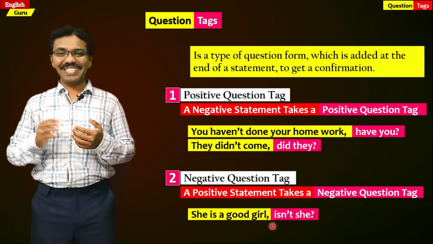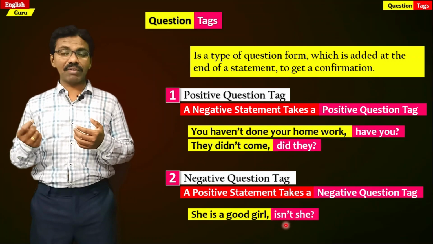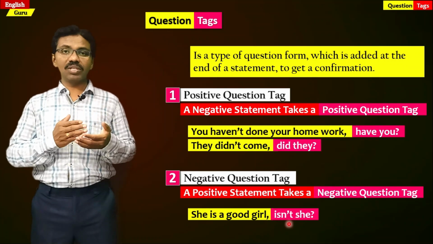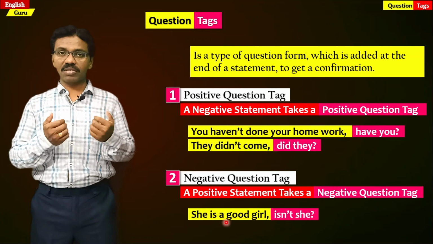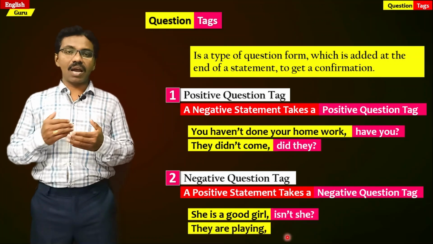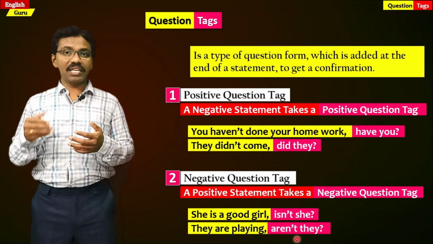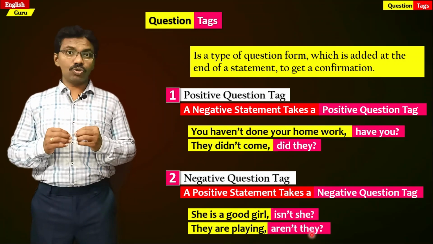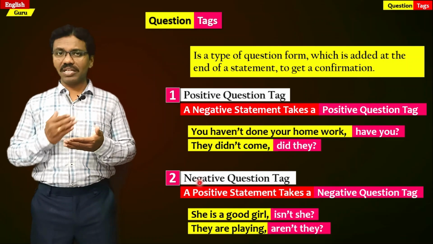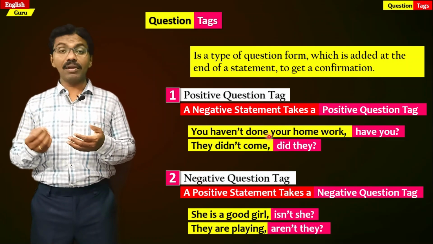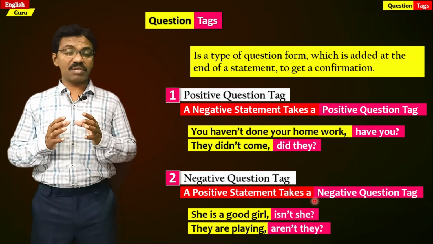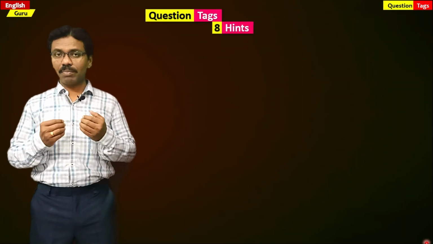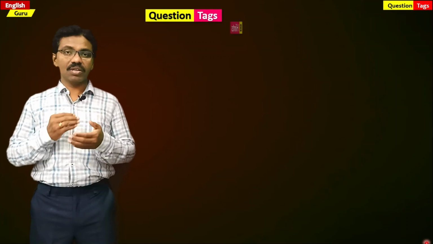So "isn't she" is a negative question tag because the statement "she is a good girl" is a positive statement. In a similar manner, they are playing, aren't they? So "aren't they" is a negative question tag because "they are playing" is a positive statement. So we can easily understand that a negative statement takes a positive question tag, whereas a positive statement takes a negative question tag. And there are certain clues, hints which help us to understand these question tags in a better manner.